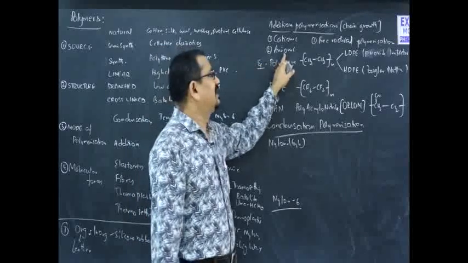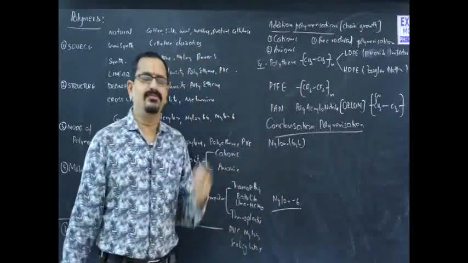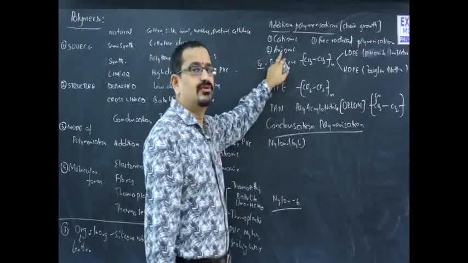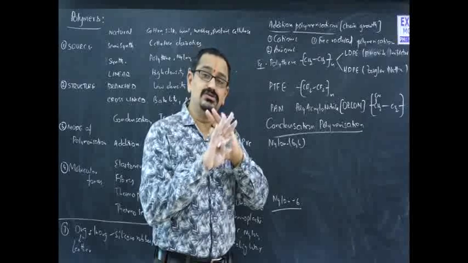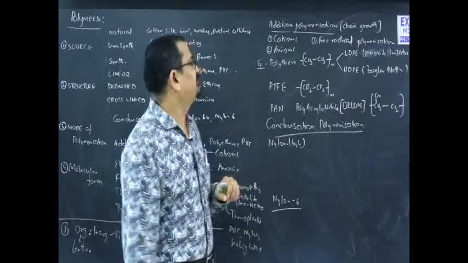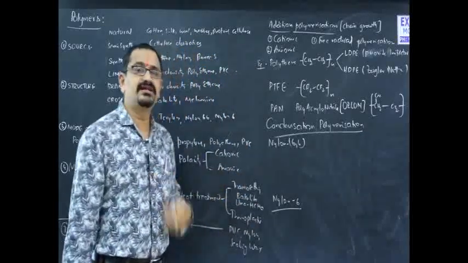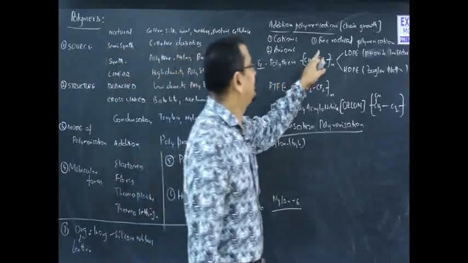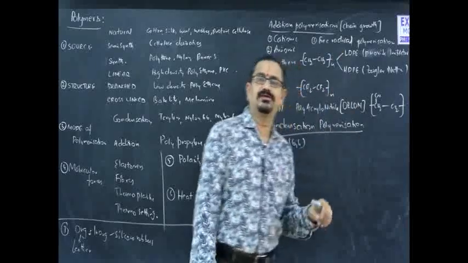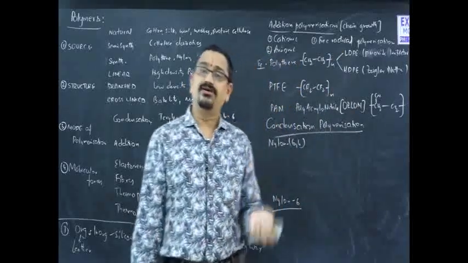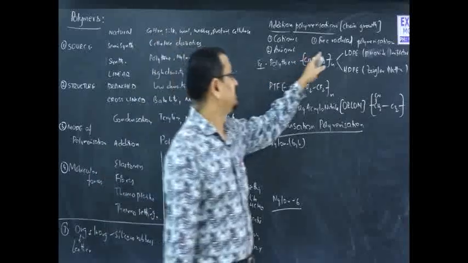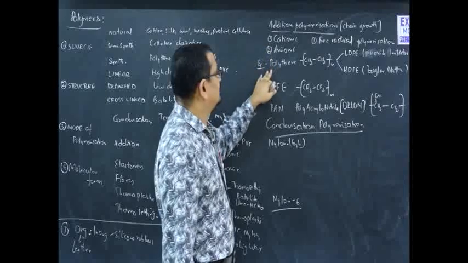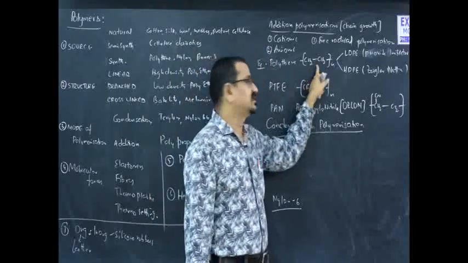And when it comes to anionic polymerization, an anion will be the initiator, and the main point to be noted in anionic polymerization is that there is no chain terminating step. Which of these mechanisms has no chain terminating step? Anionic polymerization. And when it comes to free radical polymerization, usually it is in presence of sunlight or peroxides. Organic peroxides will initiate this reaction. Examples for these addition polymers are polythene, where ethylene units are joined together.